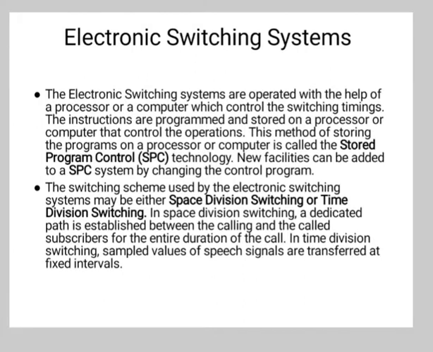New facilities can be added to a SPC system by changing the control program. The switching scheme used by the electronic switching system may be either space division switching or time division switching. In space division switching, a dedicated path is established between the calling and the called subscriber for the entire duration of the call. In time division switching, sampled values of the speech signals are transferred at fixed interval.